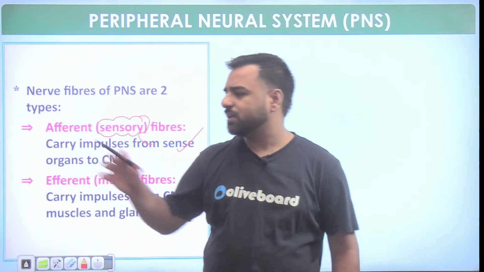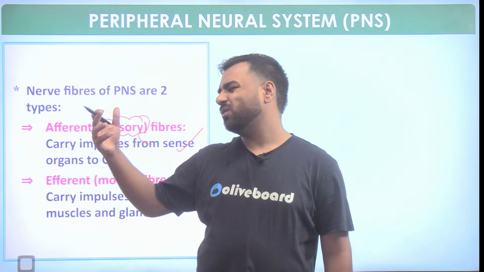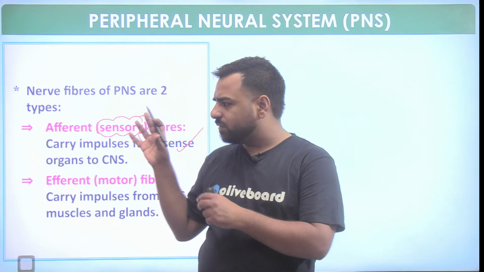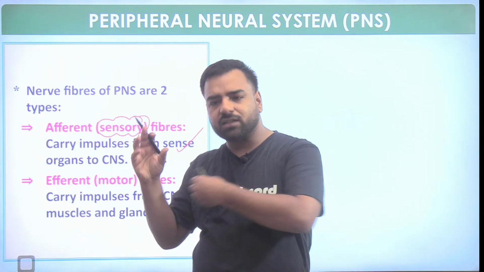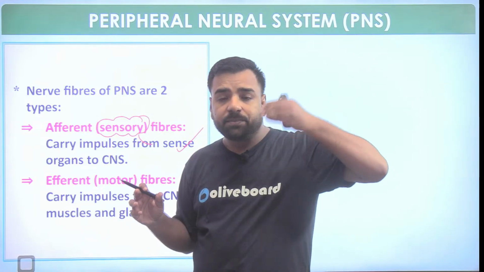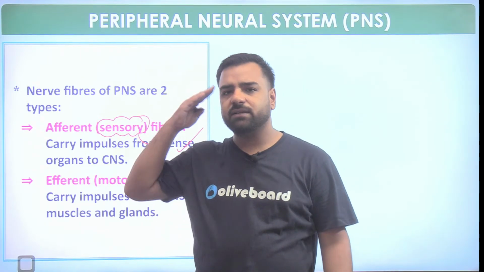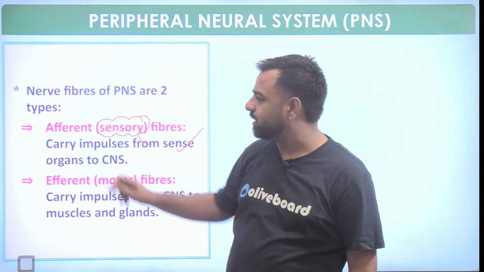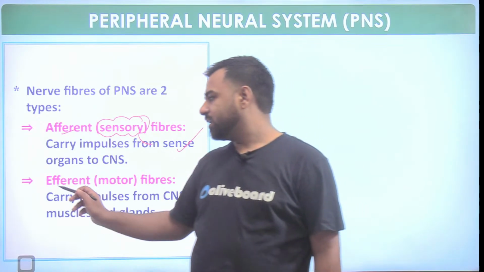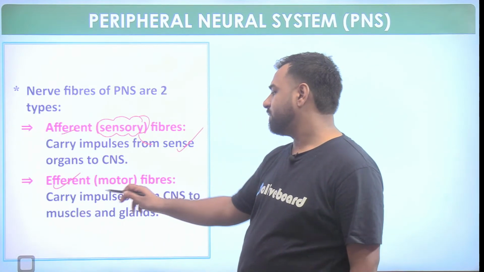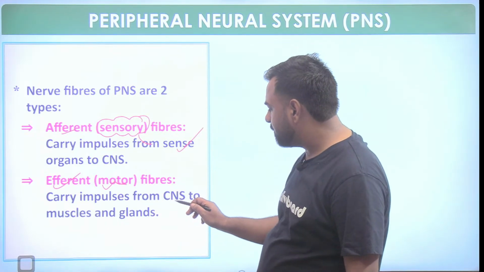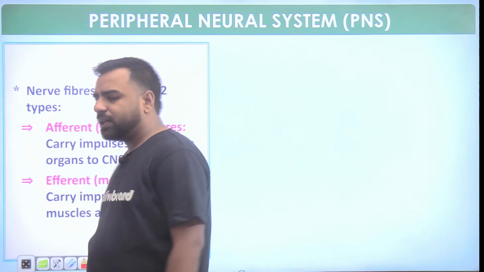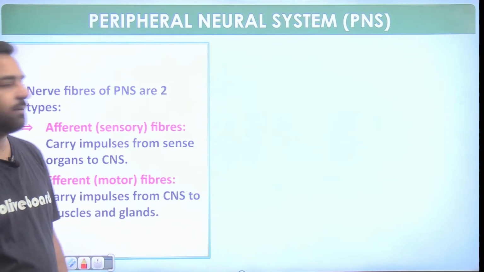Let's say I'm touching a water bottle and feeling, oh, it's cold, right? So how did I get to know that it is cold? Because when you were touching that water bottle, the signals were carried towards the brain. The brain did the processing, and it brought the information that it was cold. So taking the information is done by sensory fibers, that is afferent fibers, and efferent fibers, that is motor fibers, are the ones carrying the impulses from the central nervous system to the muscles and glands. So it tells what function is to be done. Okay.